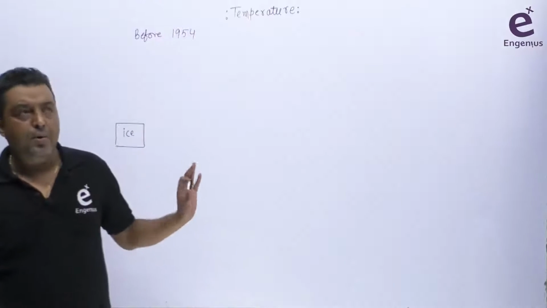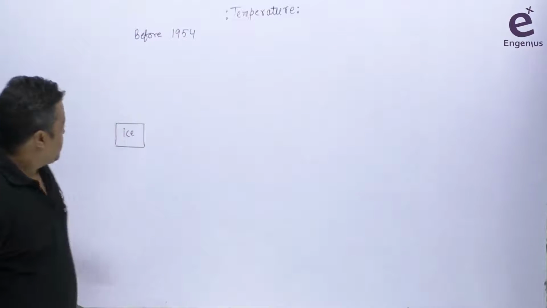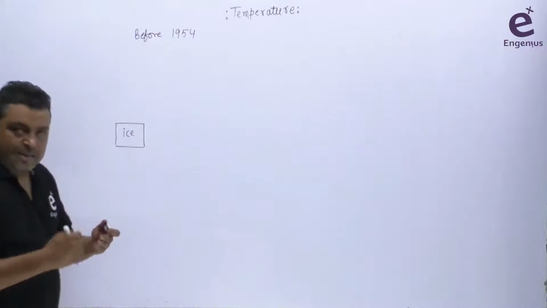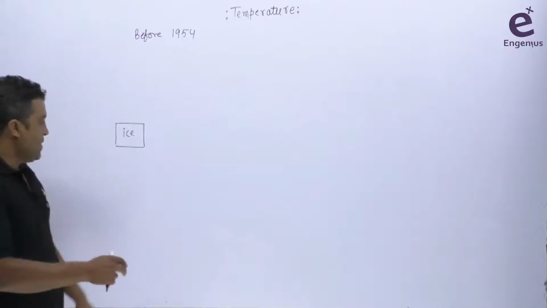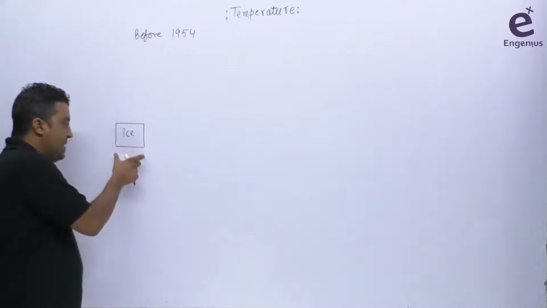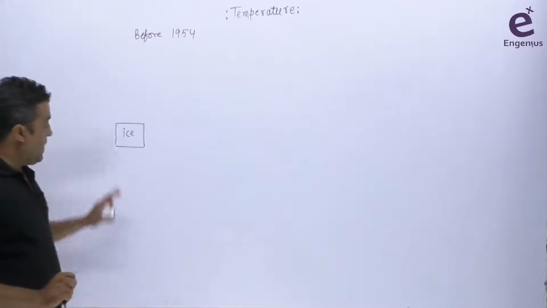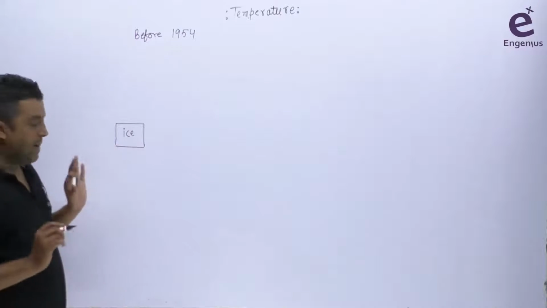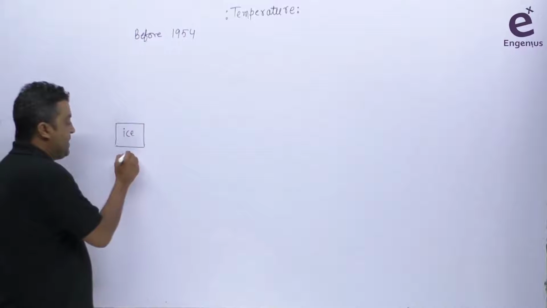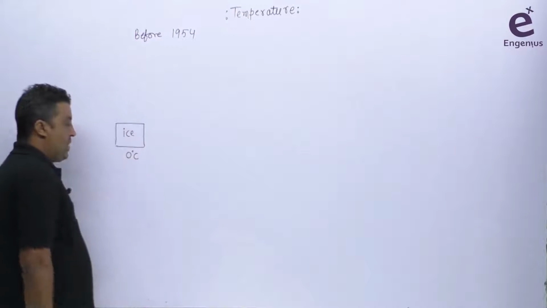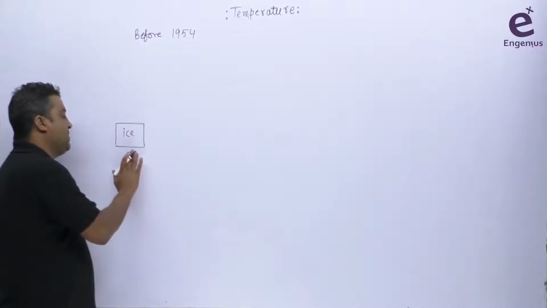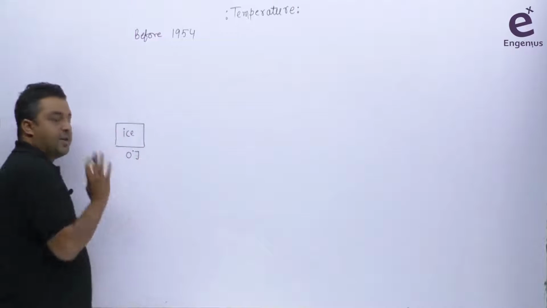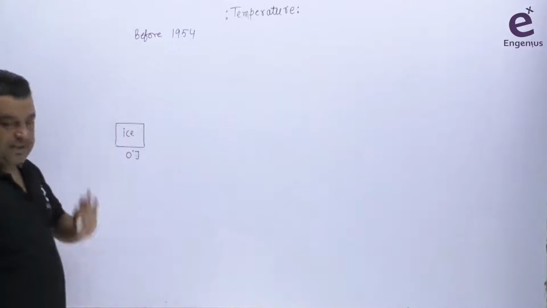But I don't have any scale system here. So I simply choose this easily reproducible state. Reproducible मतलब कि जिसको आराम से बनाया जा सकता है, बार बार उसको create किया जा सकता है. So I chose the ice as a reproducible state, and arbitrarily I'm providing this temperature. इस temperature को मैंने arbitrarily choose कर दिया 0 degree centigrade. Or let's suppose I'm simply saying 0 degree, let J be a new scale. इसको मैंने बोल दिया 0 degree J.